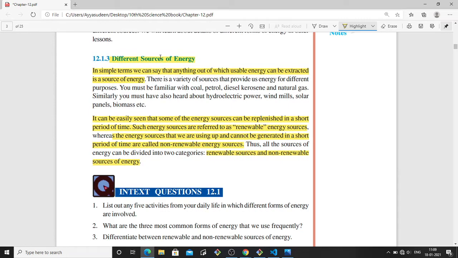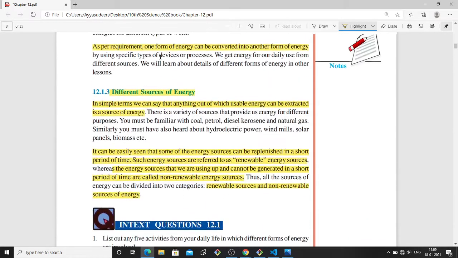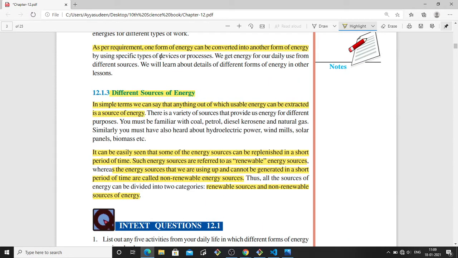Then we are going to see different sources of energy. There is no one source of energy, but there are different sources of energy. Anything out of which usable energy can be extracted is called a source of energy. It may be coal, petrol, diesel, kerosene, natural gas. All these things are different sources of energy.